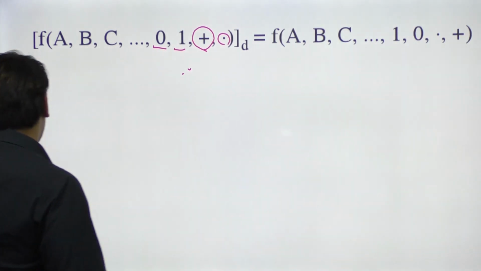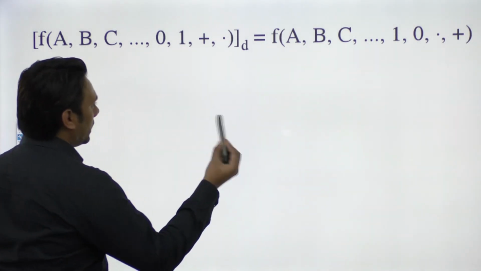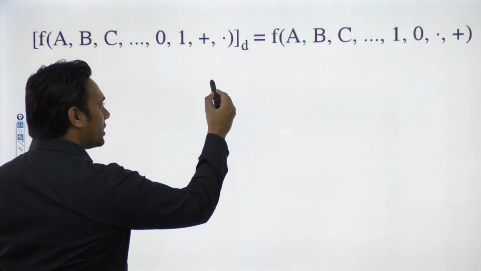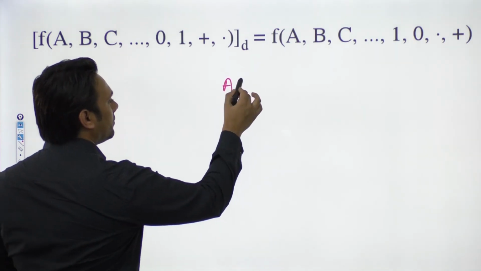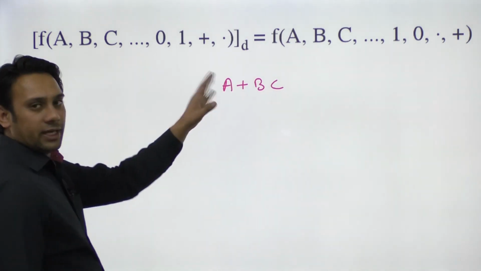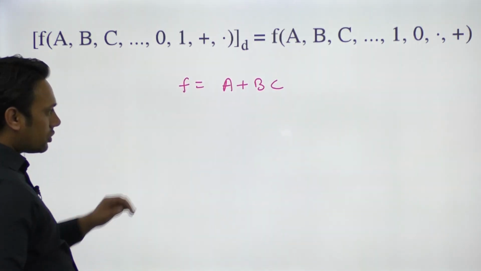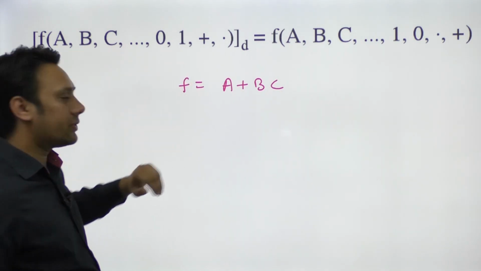Let me explain what I'm trying to say. If we have any equation, let us suppose the equation is A plus BC. This is the equation, right? And I'm representing this equation by a function f. So I can find out a dual form of this equation.